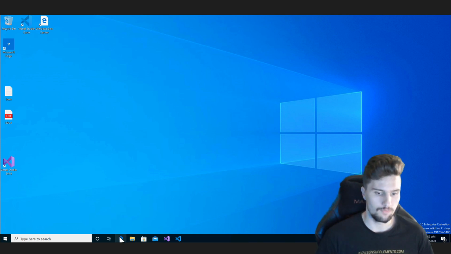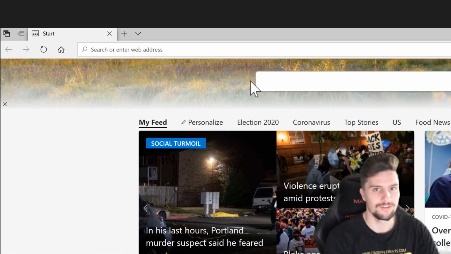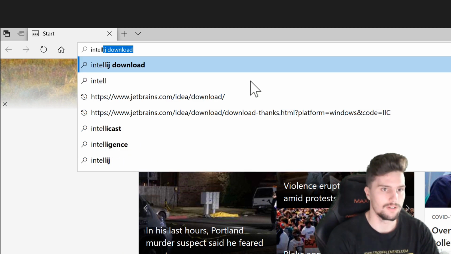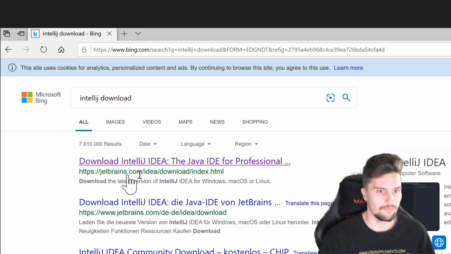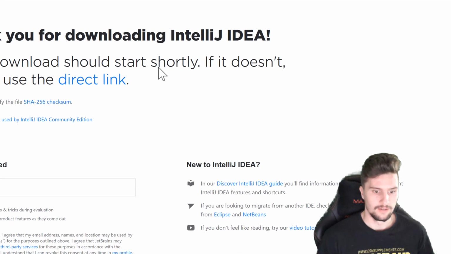We just want to open our favorite browser here, and don't worry, Microsoft Edge is not my favorite browser. That is just a virtual machine here to show you that setup part. We want to search for IntelliJ download, and then you will see this page from JetBrains.com. We click on that first result here, and you can see we have two options, the ultimate version or the community version. The ultimate version is paid, so we don't need that. That is just really professional software. Community is completely fine for us, that is free. We can just click on download, then it should start.